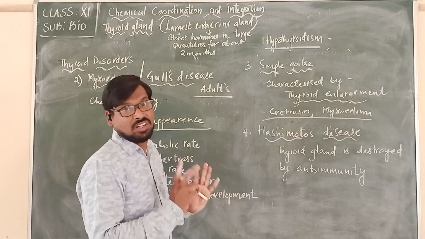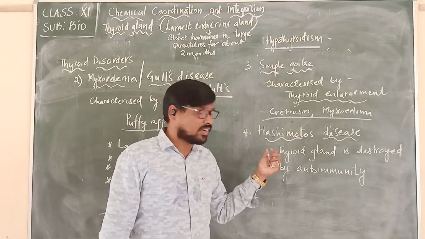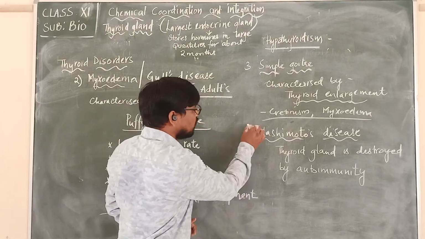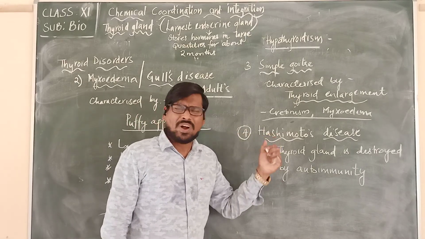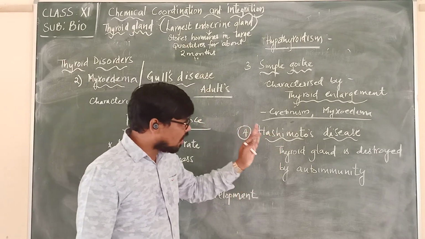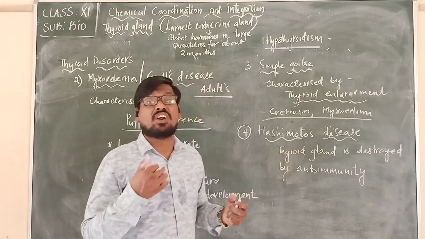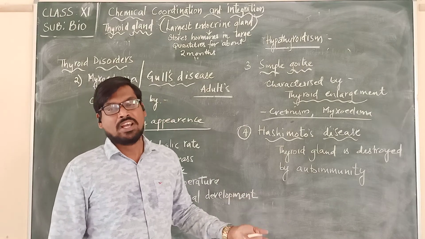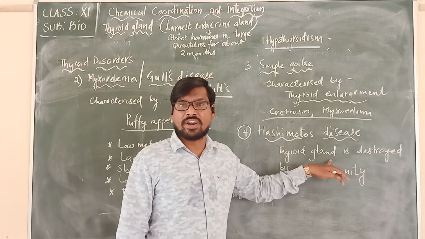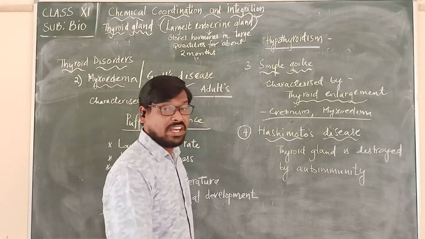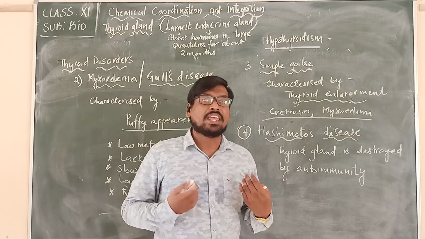And apart from all these, there is one important disorder which we call Hashimoto's disease. Very, very important one. Please remember this. Hashimoto's disease. What is this Hashimoto's disease? It is also caused due to the destruction of the thyroid gland, which cannot produce the thyroxine hormone. Thyroxine is not produced because of what? The thyroid gland is destroyed. How the thyroid gland is destroyed means it is by our own immune system.